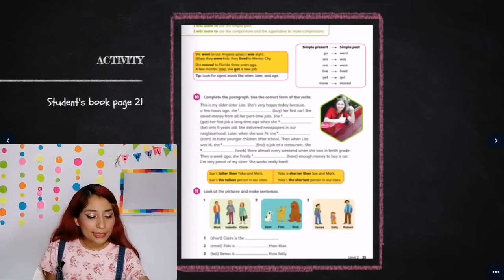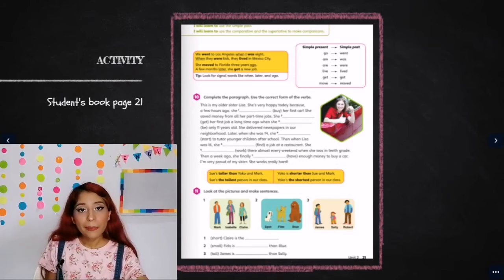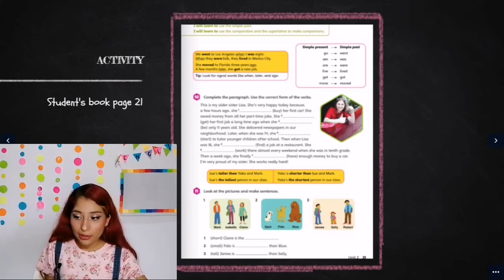When they were kids, they lived in Mexico City. She moved to Florida 3 years ago. A few months later, she got a new job. Tip: look for signal words like when, later, ago. Okay? When you see later, when, and ago, it means that you are going to use simple past.